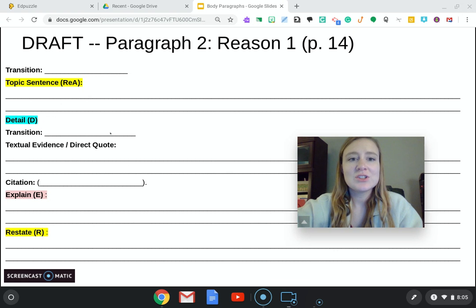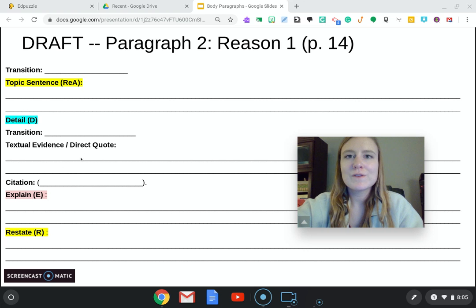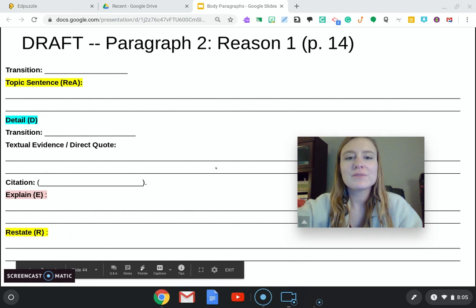Pick another transition to introduce your direct quote. The text says, research states, the article, blah, blah, blah, proved that. Then copy your direct quote word for word and your citation. If you're not sure where to find the citation, the author's name is at the bottom of each article, and then you just count up the paragraph number. Then you explain how your quote proves your point, and then finally restate that reason, same reason, different words.